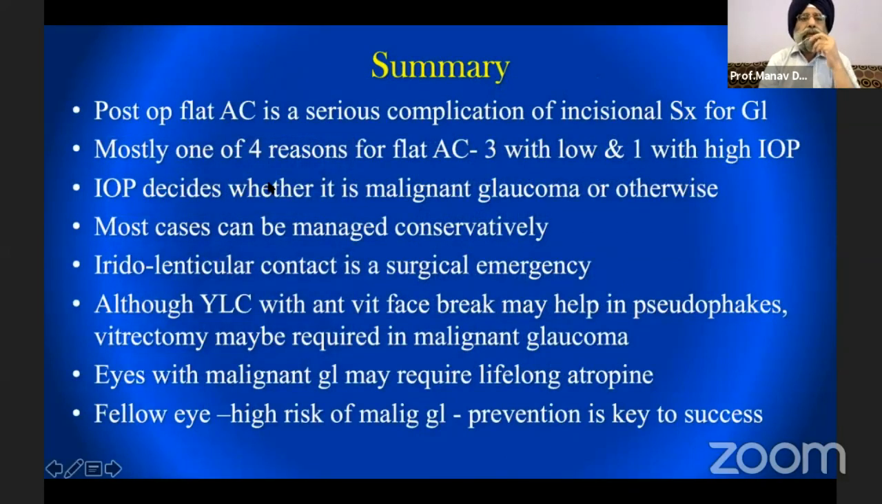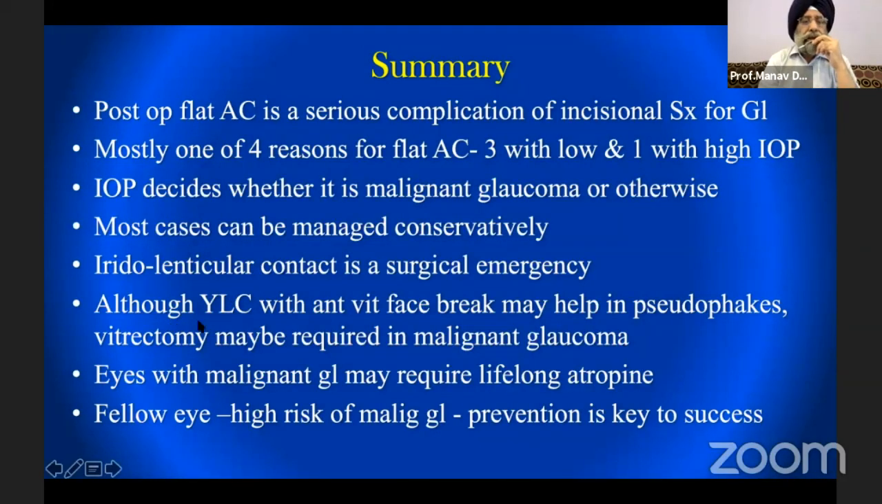Thus, to summarize, post-op flat AC is a serious complication of incisional surgery for glaucoma. Mostly one of the 4 reasons is there, and IOP decides whether it is malignant glaucoma or otherwise. Most cases can be managed conservatively. Iridolenticular block is a surgical emergency.